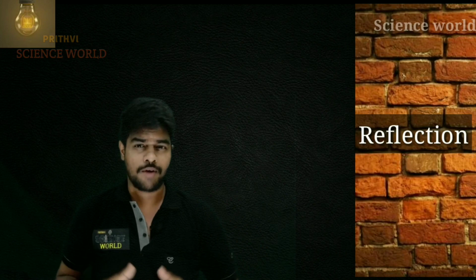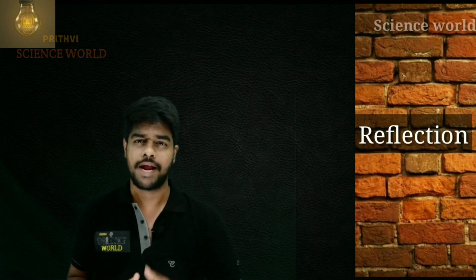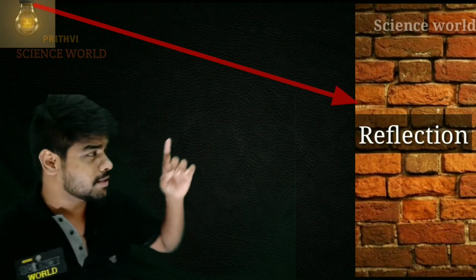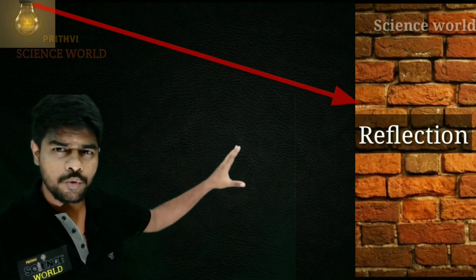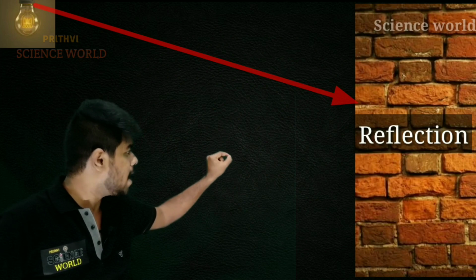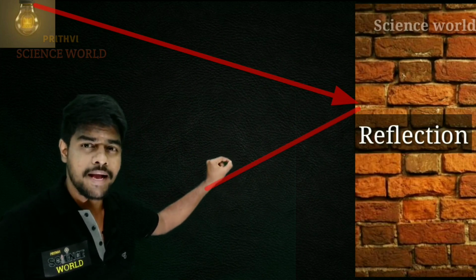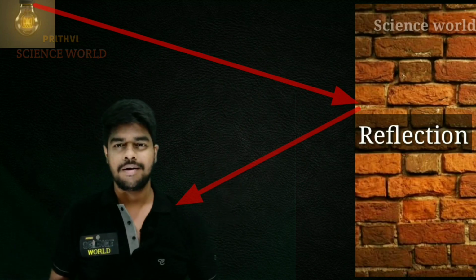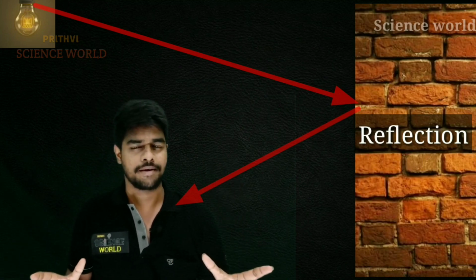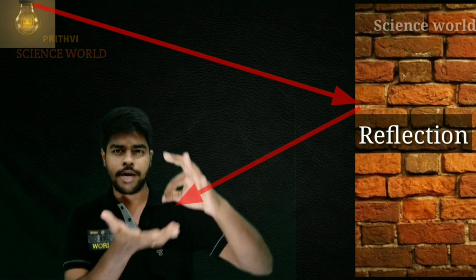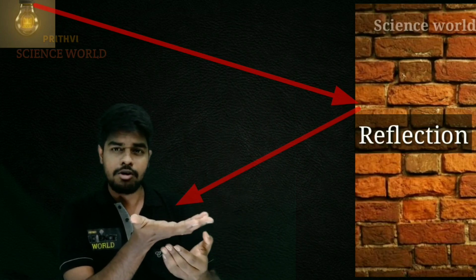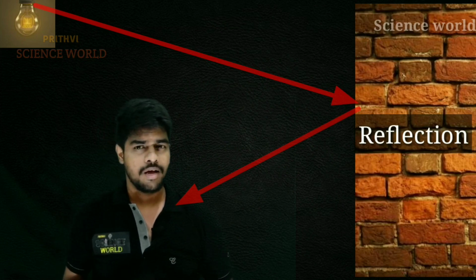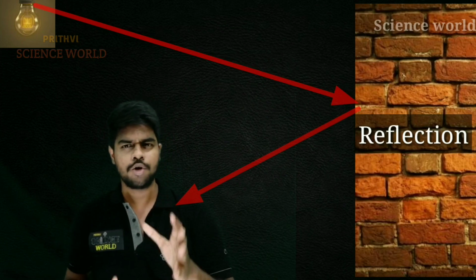What is reflection of light? The light is coming from the bulb and falls on this wall. And what will the wall do? The wall will bounce back the light, and that bounced back light reaches my eyes. In this way I can see the world. Simply it is called reflection of light. When light falls on an object and that object bounces back the light into the same medium, it is called reflection of light. Without reflection we can't see any object.